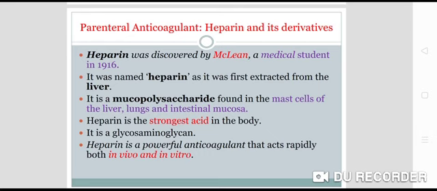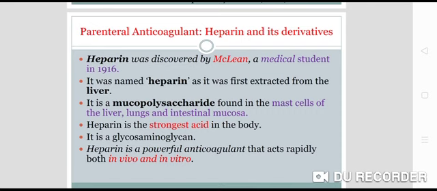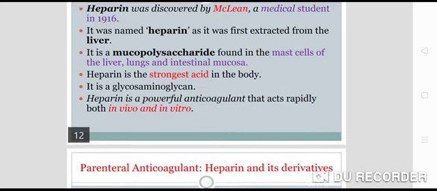It is a glycosaminoglycan. Heparin is a powerful anticoagulant that acts rapidly both in vivo and in vitro, which means it can be used in the laboratory as well as inside the body.